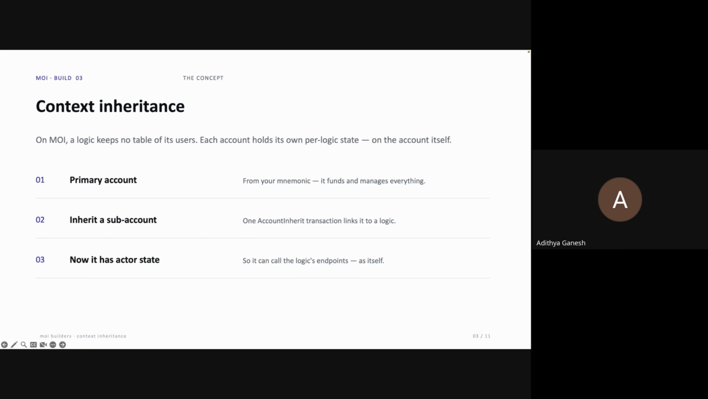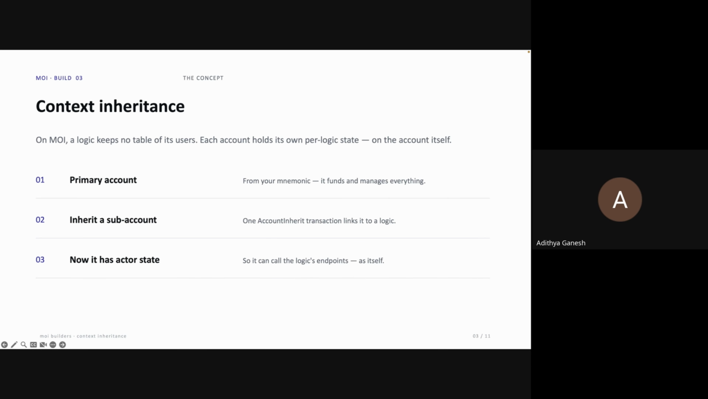So here's an analogy to hold on to. Think of the app as a gym. On a chain like Ethereum, the gym keeps one big binder with every member's info inside the gym. On Moi, there's no binder as such. Instead, each member gets their own locker, and their info lives inside their own locker. The gym can only store your stuff if you've first been given a locker.